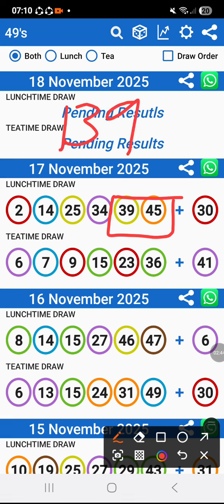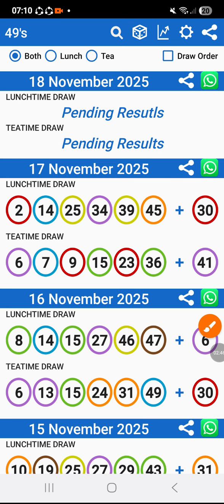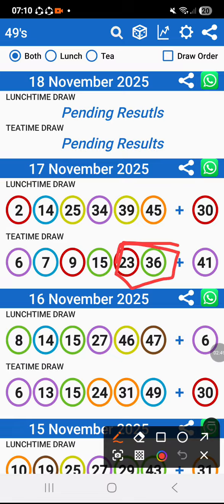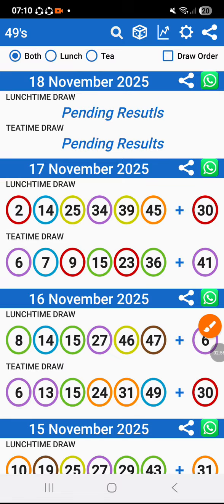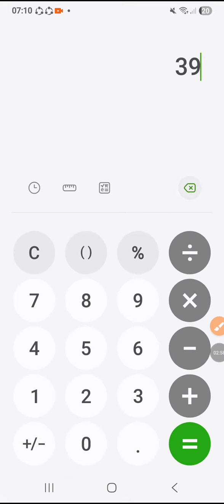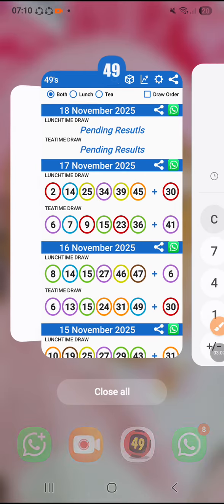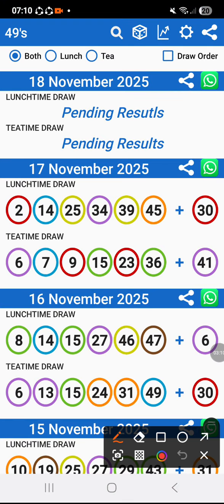We write it down, and then we go again to the bottom one, the tea time, because remember I'm just predicting one video for both draws, 23, 36. So what you do here is you go back to the calculator, and then you say 23 plus 36 plus 55, you get 114. So now we are having our codes as 139, 114. So we're going to break those codes to get our bankers for today. Perfect.